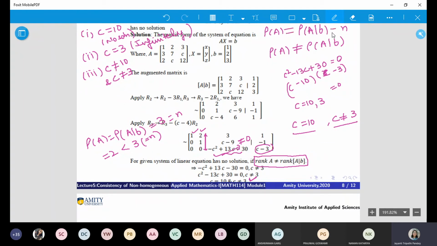For uniqueness, this should be equal to n. For consistency and infinitely many, this has to be less. And for no solution, they can't be equal. Right? Is it understood? Anybody has any doubt in this? Is there anyone who is still not clear?